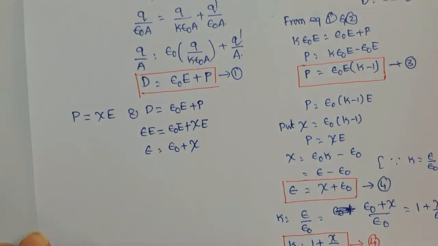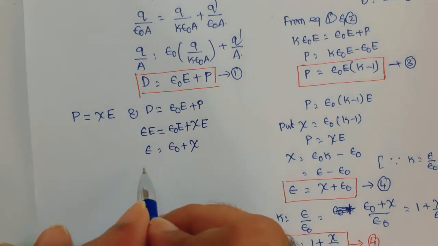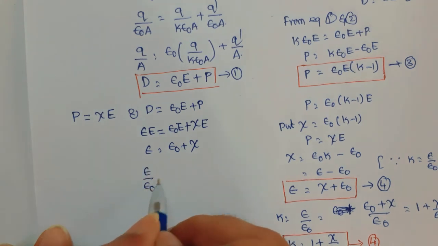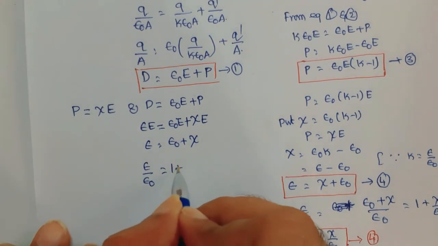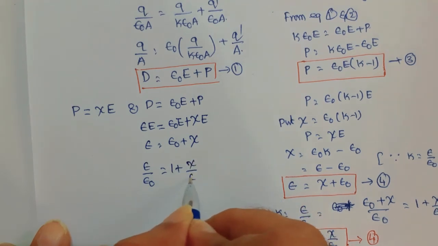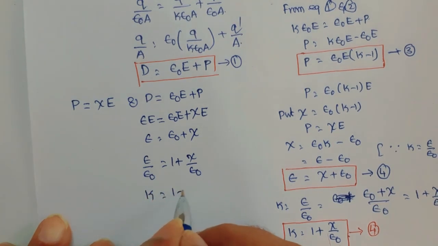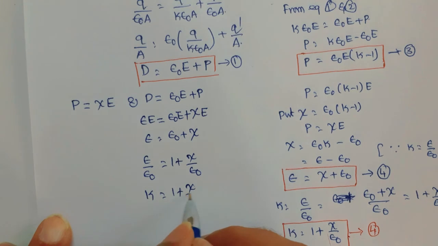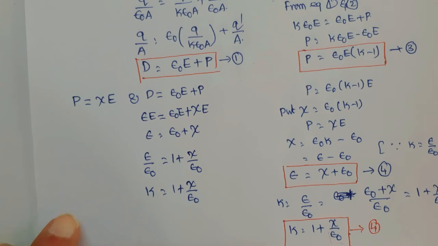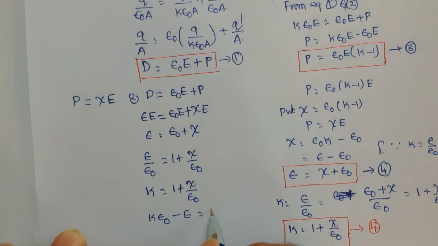Moreover, you can write that epsilon by epsilon naught is equal to 1 plus xi by epsilon naught. Or you can write this as k is equal to 1 plus xi by epsilon naught. Now from this you can write that k epsilon naught minus epsilon is equal to xi.